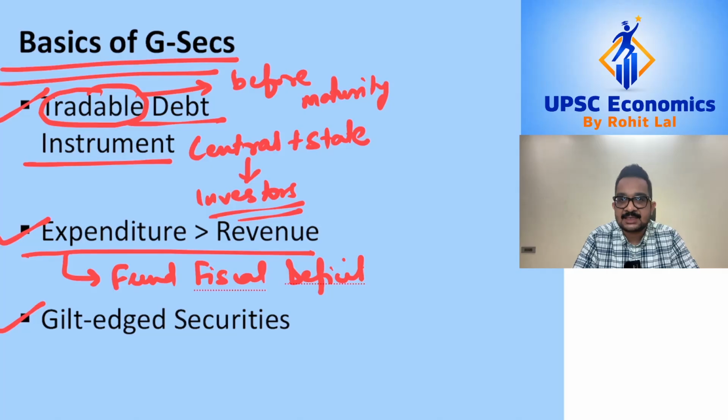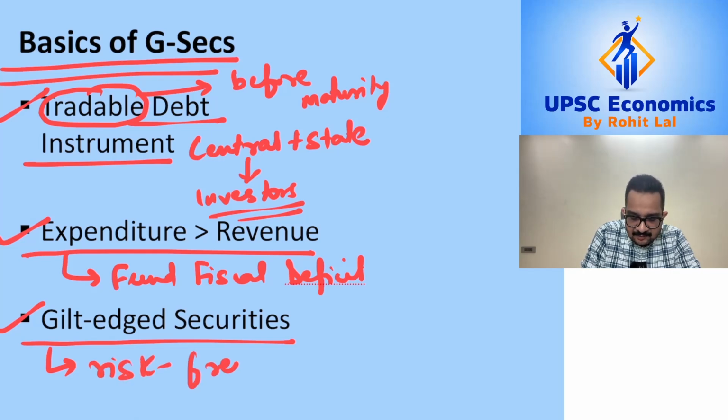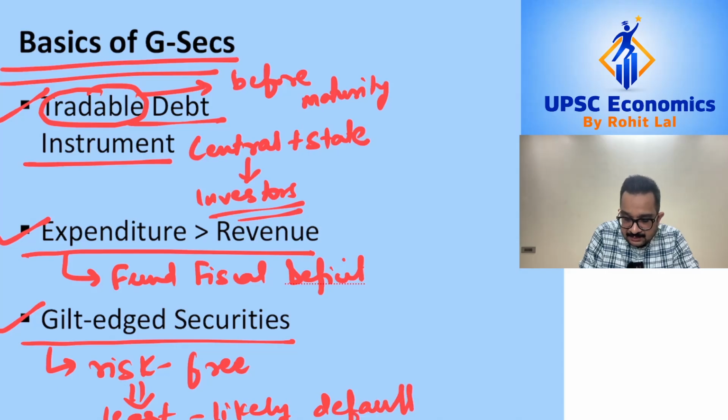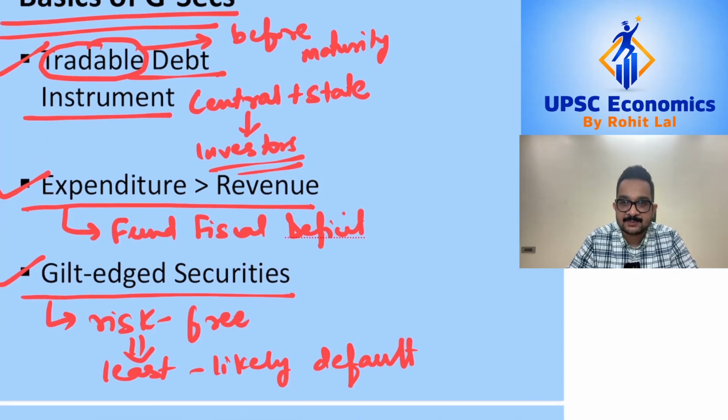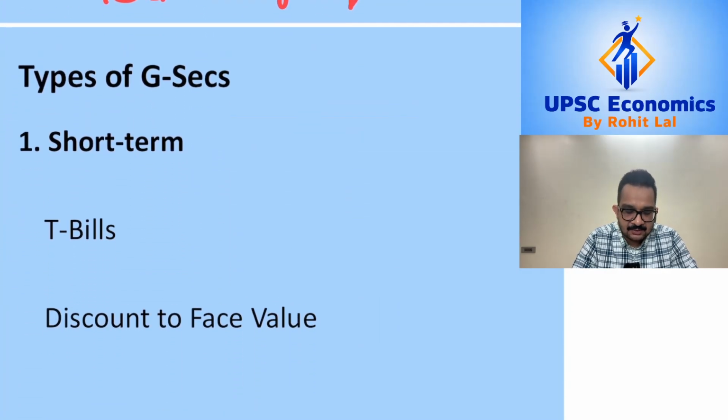Now, the securities which the government issues are also commonly called gilt-edged securities. Now, the word gilt-edged security means that these securities are almost risk-free because the government is least likely to default on its payment. So you can almost expect that the government is never going to default. That's why government securities are also referred to as gilt-edged securities.